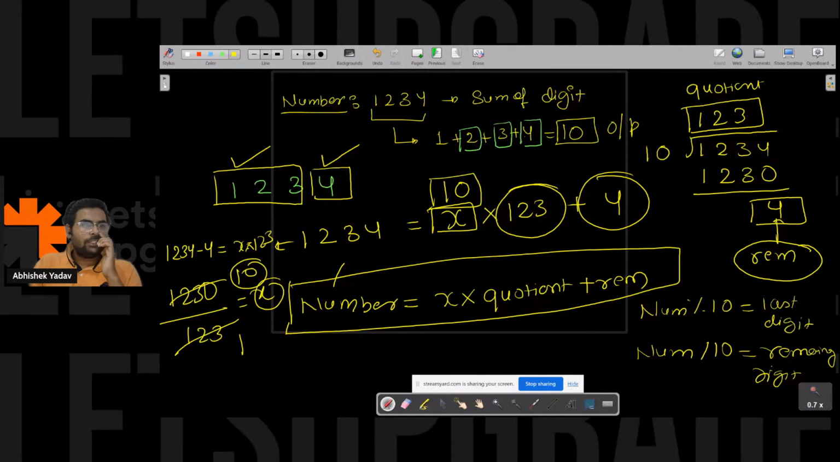Please write in the chat if it is clear. Yeah, if it is clear, everyone is clear till this point. Why am I using 10 here? Yes or no?